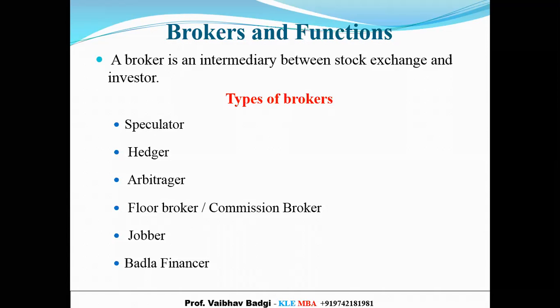An arbitrager is a person who buys shares in one market and sells the share in the second market. For example, I may buy the share in the Bombay Stock Exchange if the price is low, and I can sell the share immediately in the National Stock Exchange if the price is high. Generally, this does not happen. The price on the two exchanges is almost the same. But suppose I have experienced this particular phenomenon.